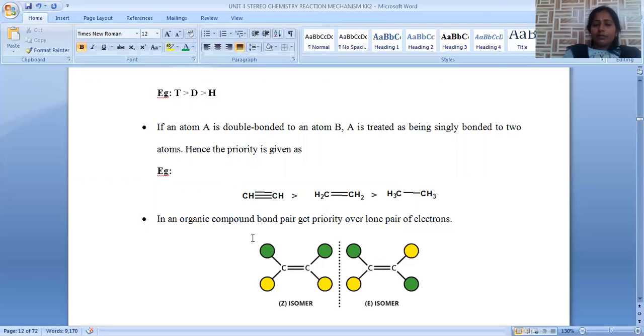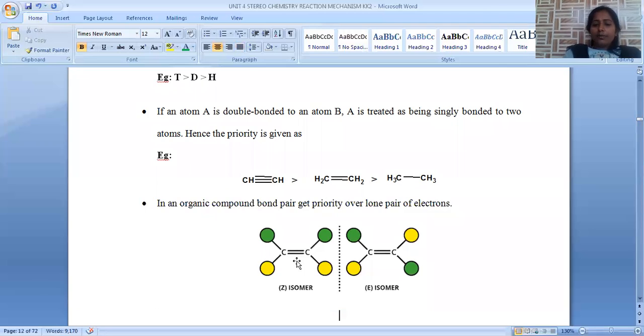And the next is, when we take a simple example, a carbon-carbon double bond having two similar groups on the same side. These green lobes indicate two similar groups are there, and here the green lobes are in the opposite direction. If both are in the same direction, we can say it is a Z or cis isomer. If two similar or higher priority groups are in the opposite direction, we can say it is the E isomer.